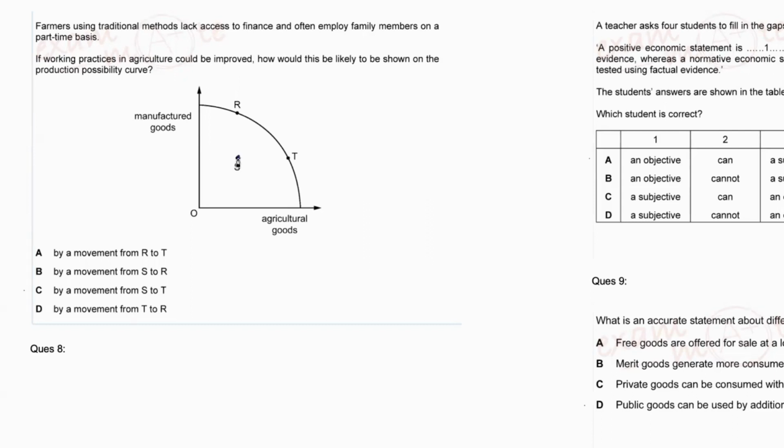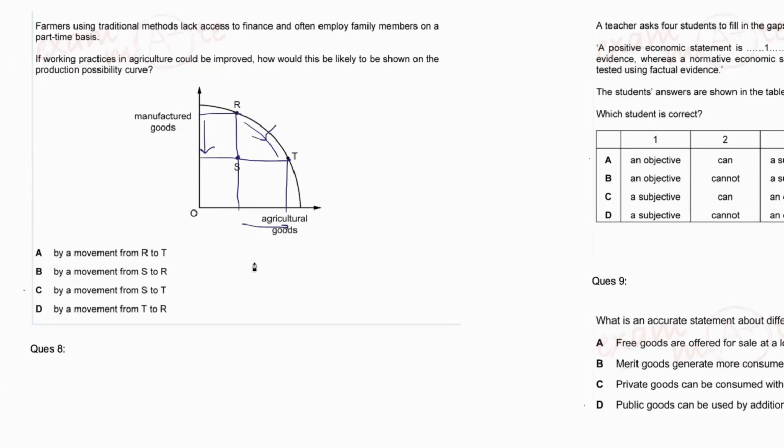You need to understand which will yield improvement in agricultural good. Now, if you see movement from R to T, I'll explain every option. If you see movement from R to T, so this is your R portion. All right, let me draw. And this is your T portion. So now if you look over here, what is happening when you go from R to T? The manufactured goods is decreasing, whereas the agricultural goods is increasing. This is exactly what we want.